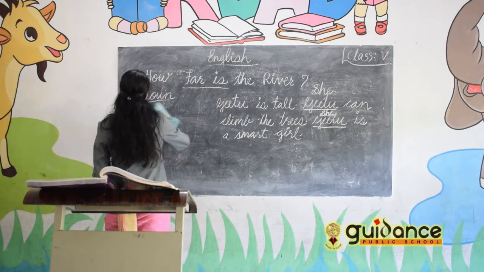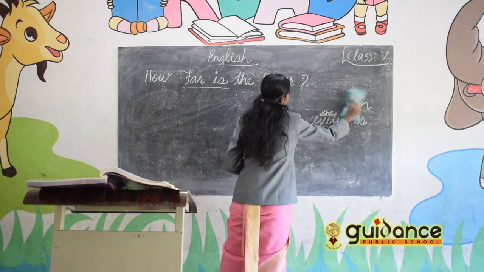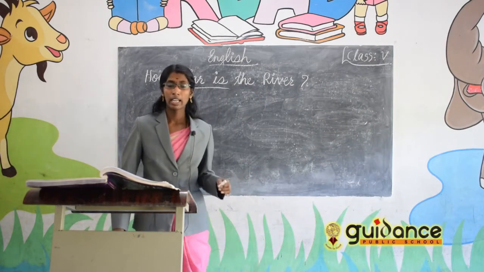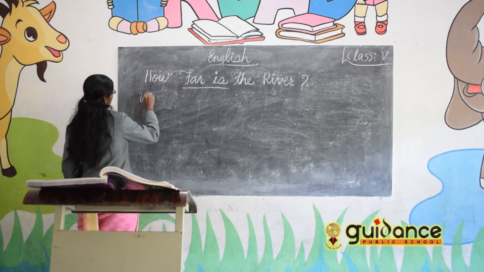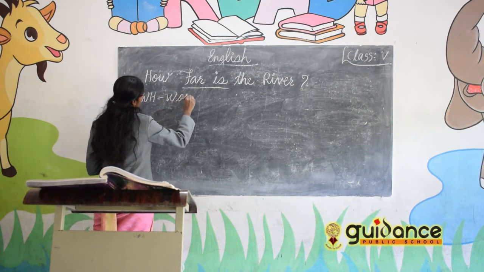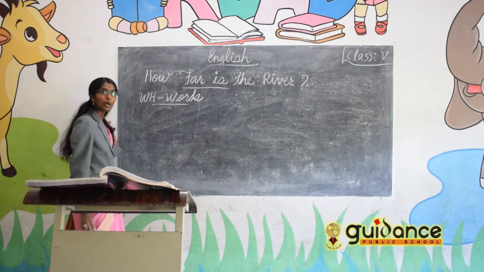The next grammar part is WH words. Which are the WH words in English? We have already learned that.